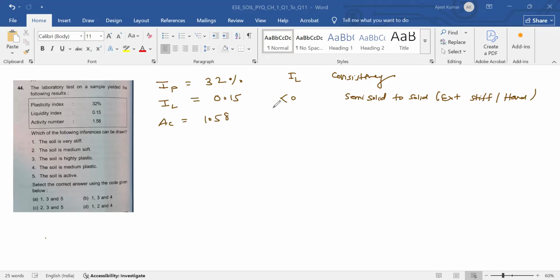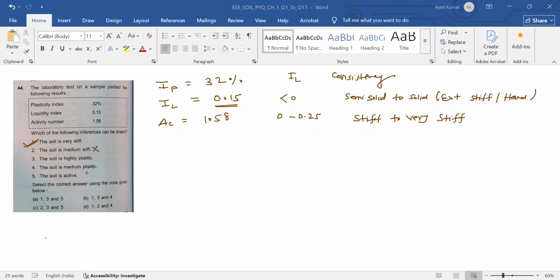And if it is 0.0 to 0.25, stiff to very stiff. So 0.15 lies in between 0 to 0.25. So soil may be stiff. The soil is very stiff, this statement is correct. The soil is medium soft, so this is an incorrect statement.